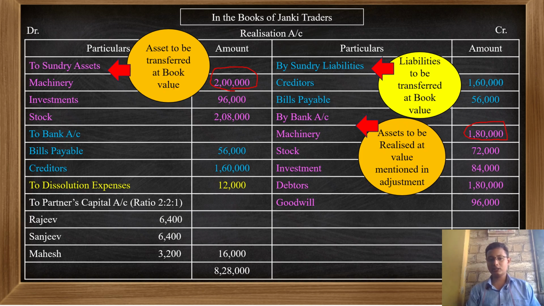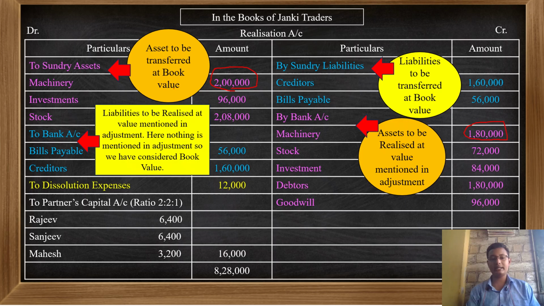Then as per the situation, assets transferred and they are sold. Same with the liabilities, liabilities transferred and they are paid. They are not sold, they are paid. So the amount will be getting out from our account. So I have credited to bank account and the liabilities should be realized at the value mentioned in the adjustment. But our question remains silent about the values to be mentioned. So I have taken here at the book value.